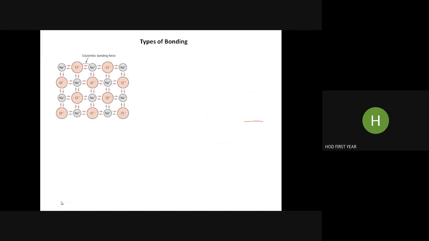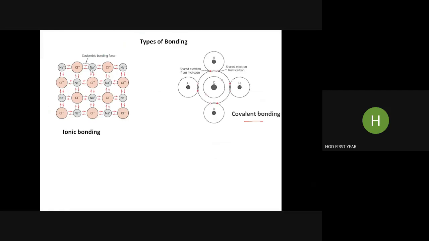So here you could see the types of bondings. In ceramics, we have ionic bondings. You could see the Coulombic forces between positively and negatively charged ions. This is covalent bonding, meaning sharing of electrons. Here in this case, a methane molecule. So the valence electrons of carbon and one valence electron of hydrogen are shared and a covalent bond is produced.